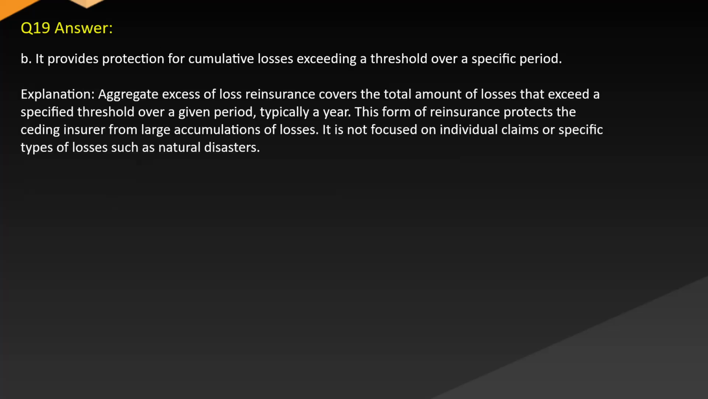Answer: B. It provides protection for cumulative losses exceeding a threshold over a specific period. Explanation: aggregate excessive loss reinsurance covers the total amount of losses that exceed a specified threshold over a given period, typically a year. This form of reinsurance protects the ceding insurer from large accumulations of losses. It is not focused on individual claims or specific types of losses such as natural disasters.